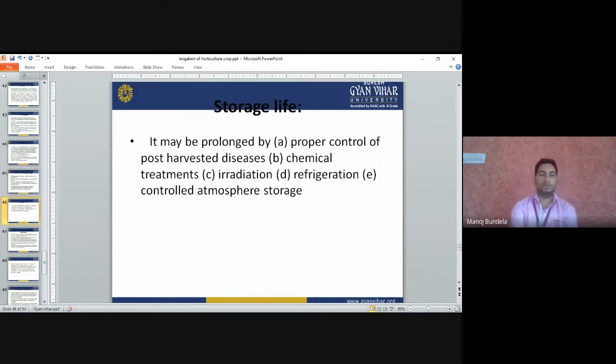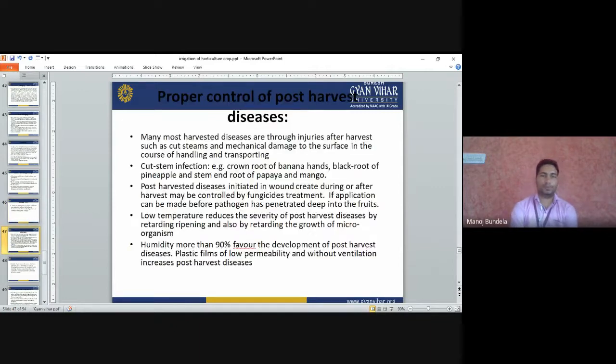Storage life may be prolonged by proper control of post-harvest disease, chemical treatment, irradiation, refrigeration, and controlled atmospheric storage. So how can we increase the storage life? With the help of proper control of post-harvest disease, chemical treatments, irradiation, refrigeration, and controlled atmospheric storage we can do it. Proper control of post-harvest disease: how can we go about controlling post-harvest disease?